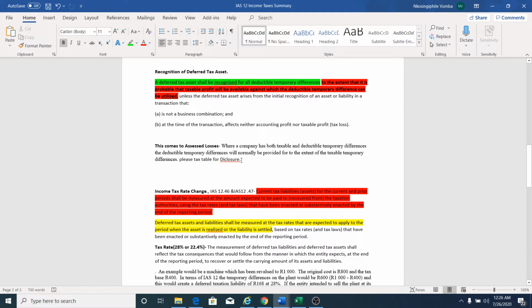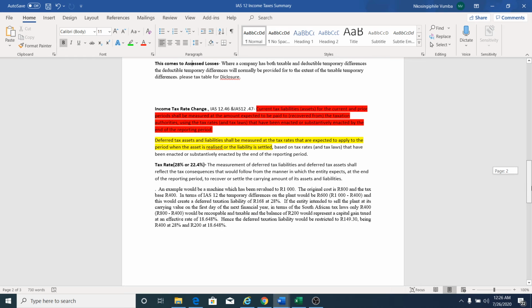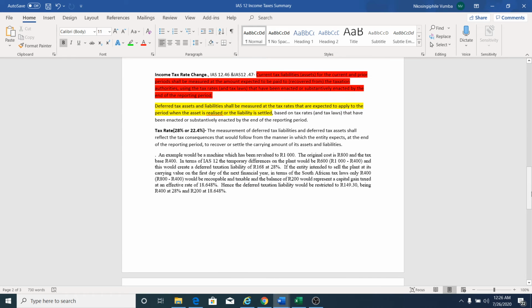Just process that. Wonderful. Now let's quickly move to the income tax rate change. We know, and I stand to be corrected on this, I think the rate this year is 28%.